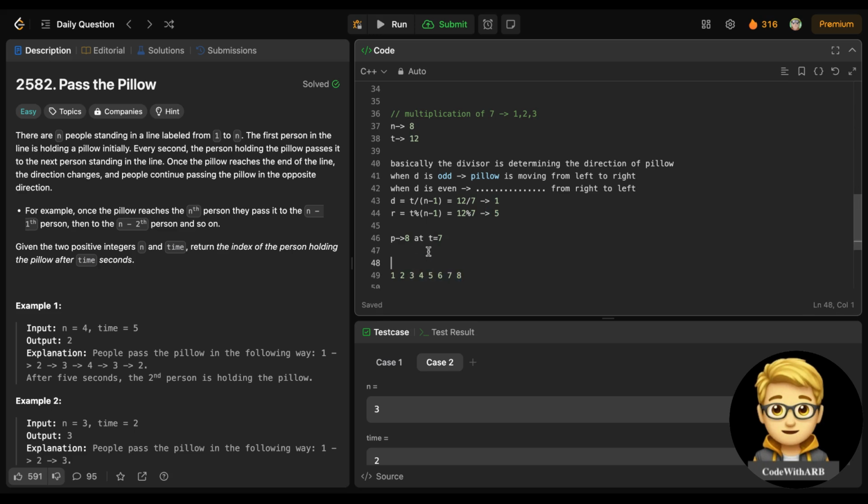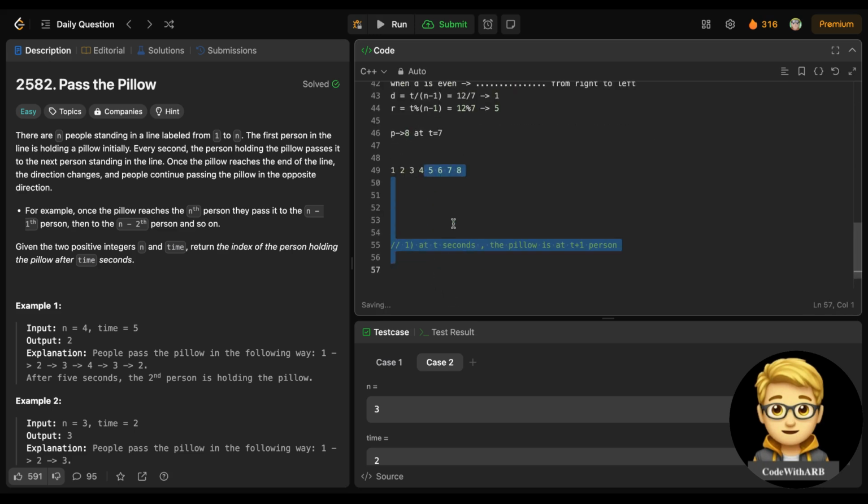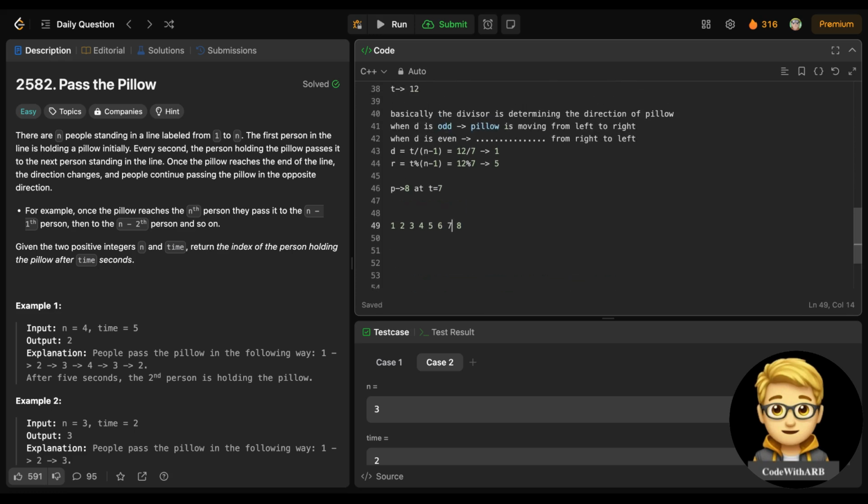So how will I determine at which position I am right now? If you see here, this is n. Suppose at t is equal to 7, I am at p is equal to 8, right?